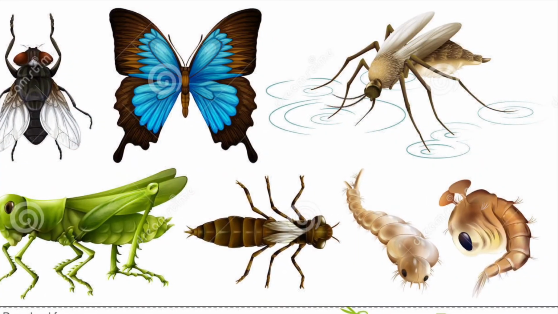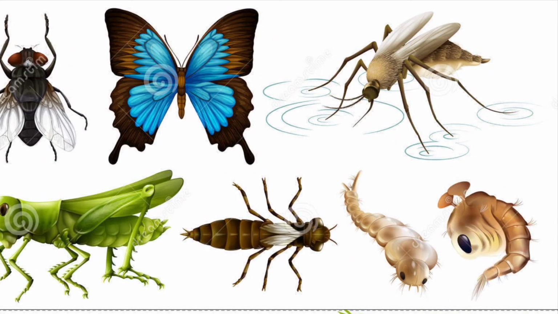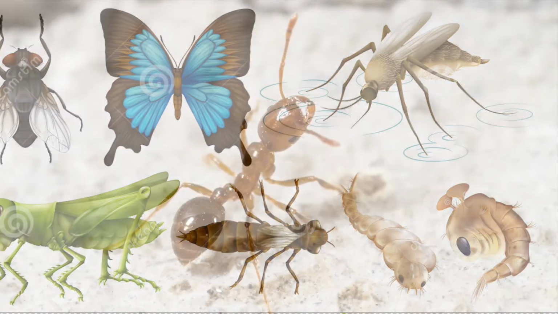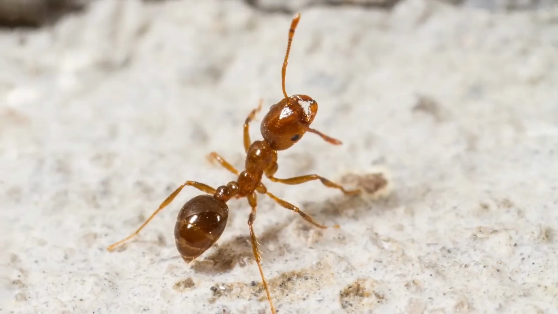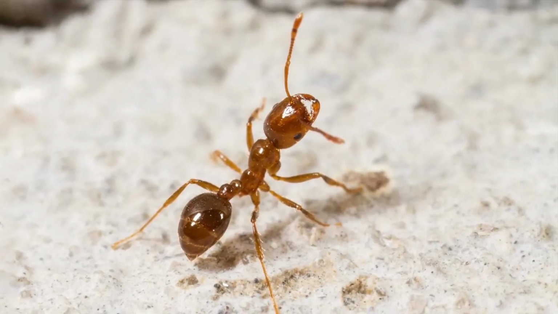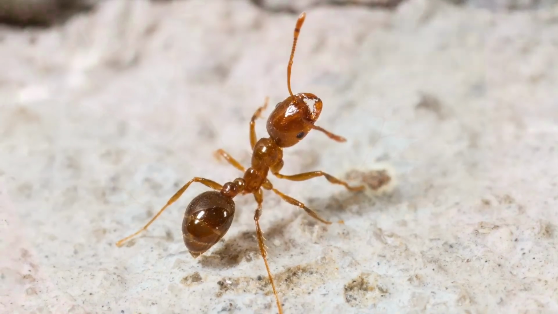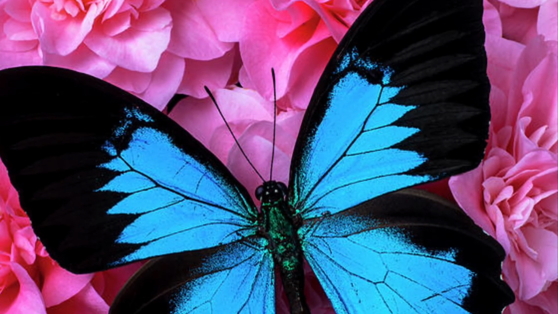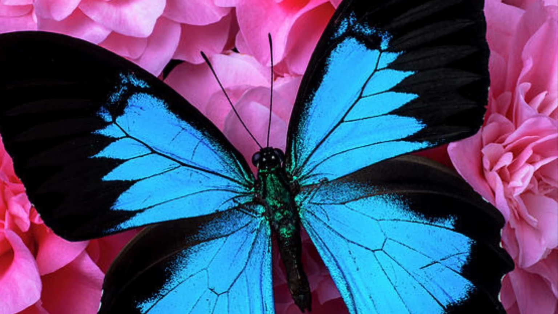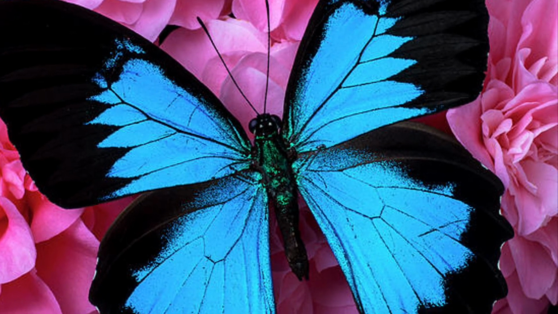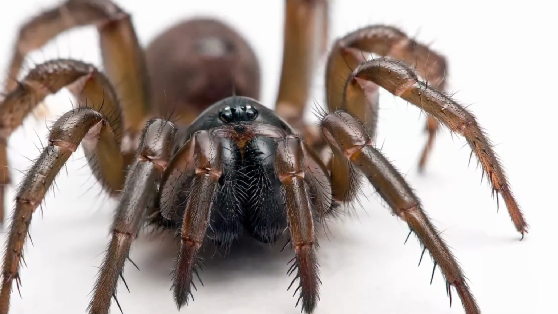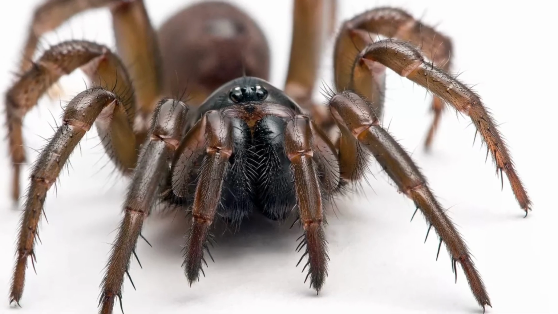Insects are animals that have 3 body parts and 6 legs. Most insects lay eggs. Ants and butterflies are both insects. Spiders are not insects. They have 8 legs.